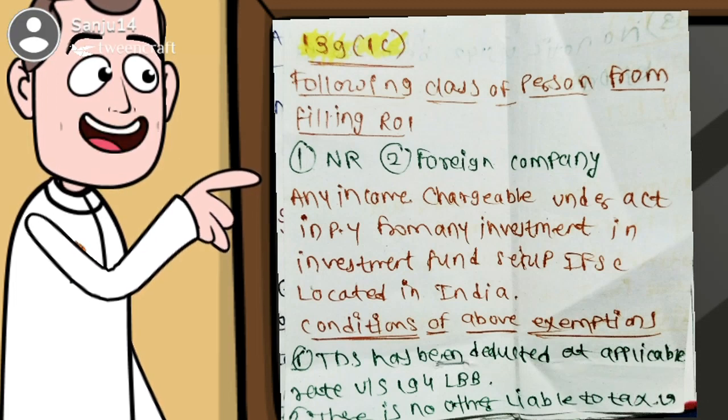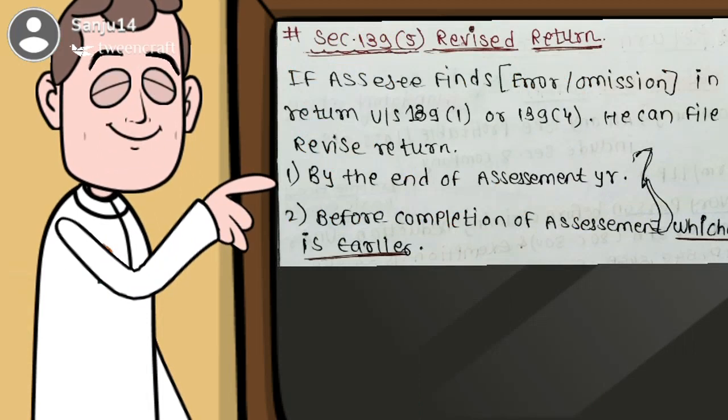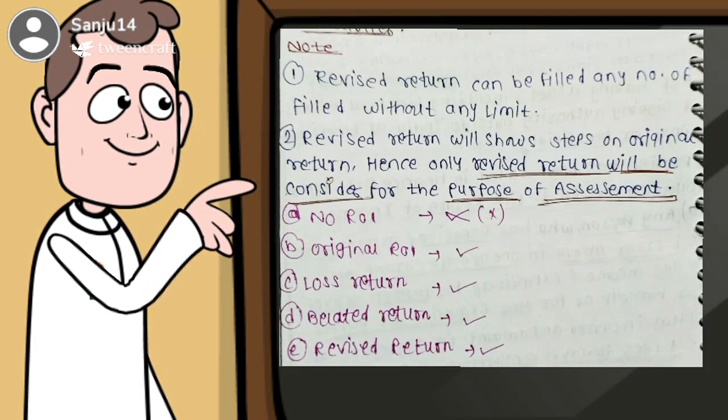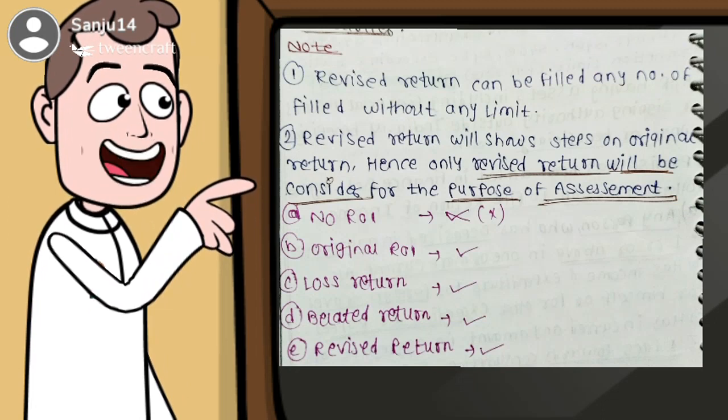Section 139, subsection 5, revised return. If the assessee finds an error or omission in the return under Section 139(1) or 139(4), he can file a revised return by the end of the assessment year or before completion of assessment, whichever is earlier. Note: a revised return can be filed any number of times without any limit. Second, the revised return will substitute the original return. Hence, only the revised return will be considered for the purpose of assessment.